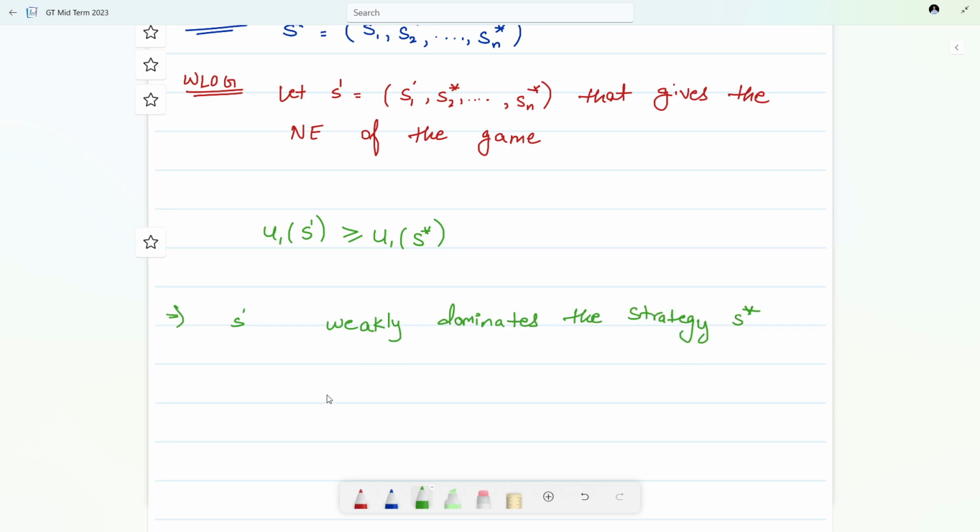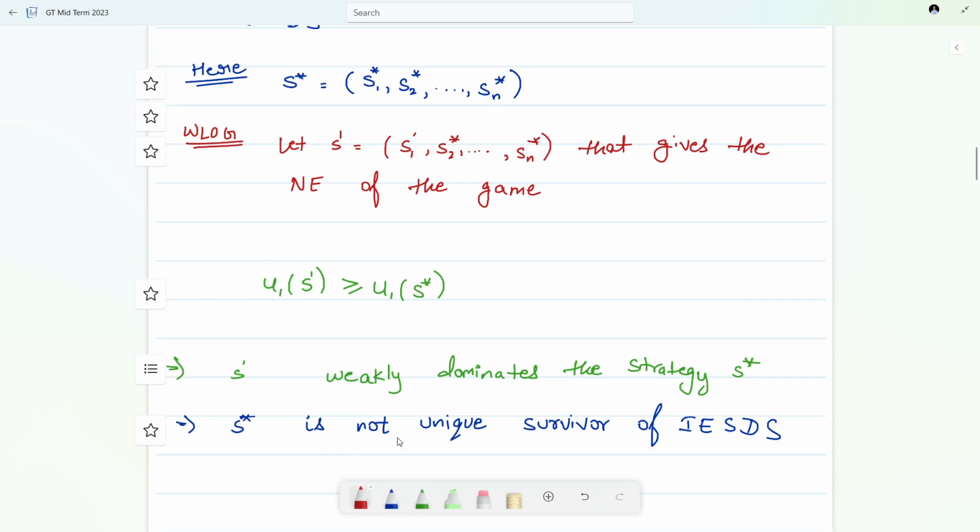But now what will happen? This implies that S star is not the unique survivor of IESDS. But this is a contradiction.